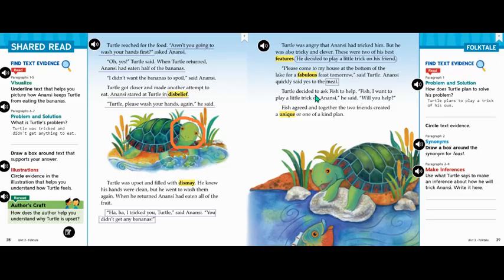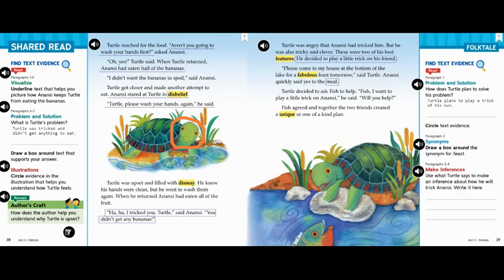And then it goes on to say how Turtle is asking Fish for help. And a fish lives in water, which is kind of how Anansi tricked Turtle by sending him to the water to wash his hands.